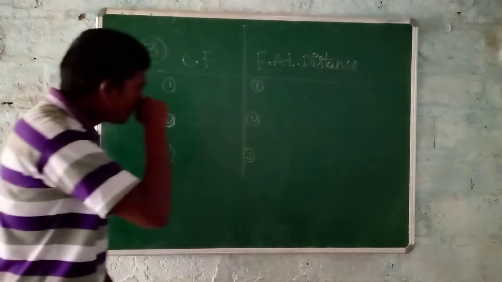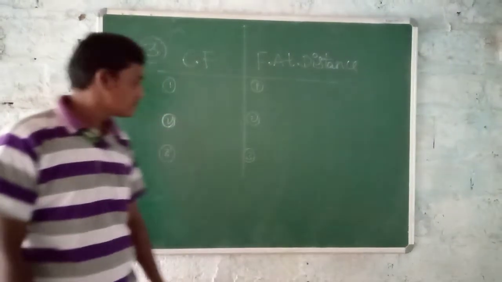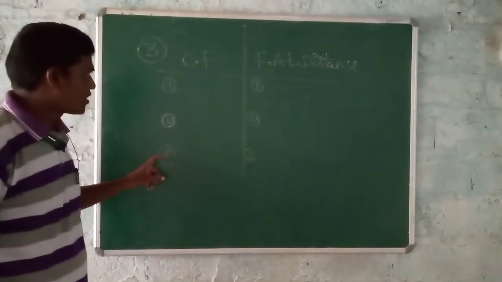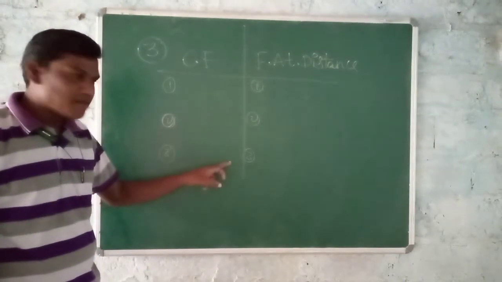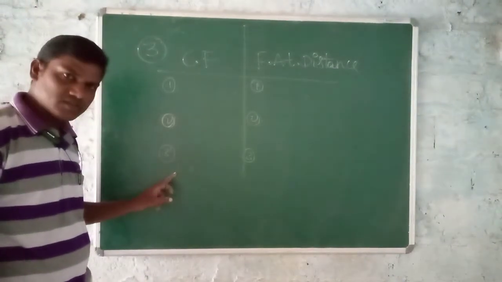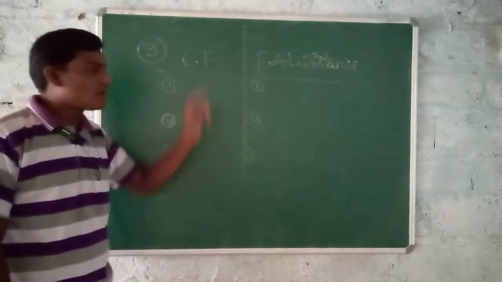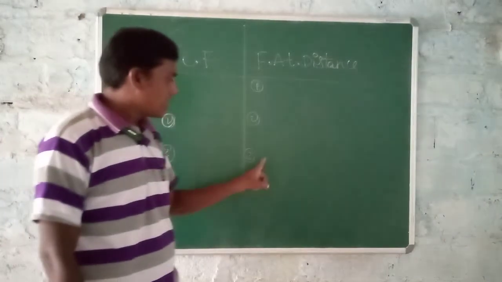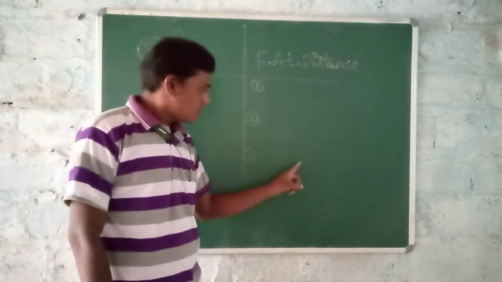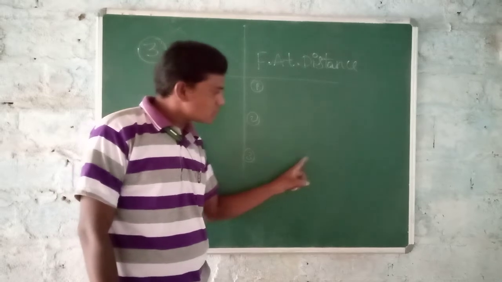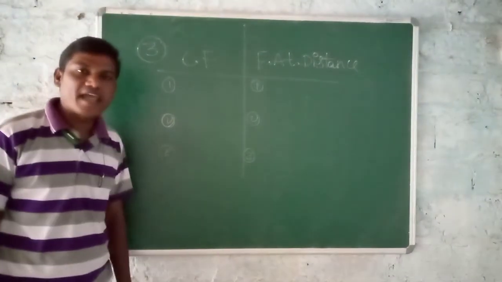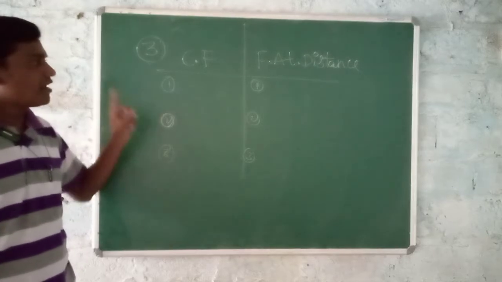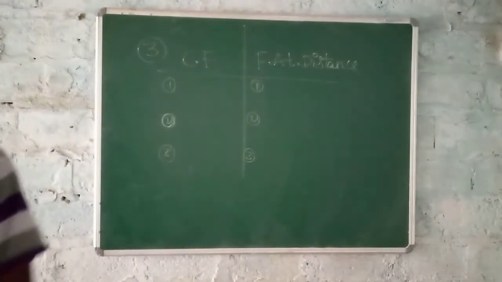Third one: muscular force, normal force, frictional force and tensional force are examples of contact force. Gravitational force, magnetic force and electrostatic force are examples of non-contact force or force at a distance.